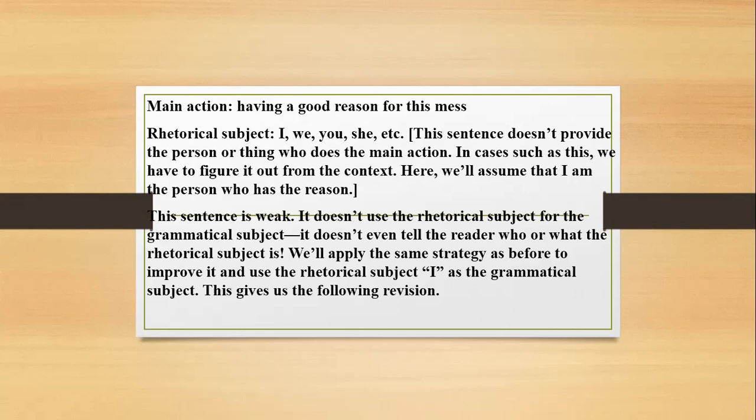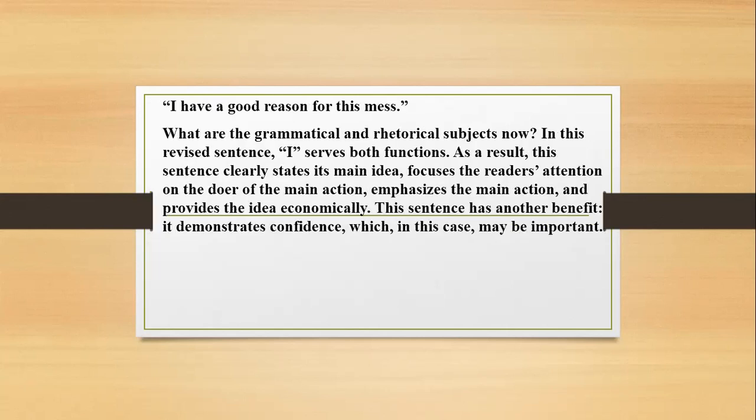In cases such as this, we have to figure it out from the context. Here, we'll assume that I am the person who has the reason. This sentence is weak. It doesn't use the rhetorical subject for the grammatical subject, it doesn't even tell the reader who or what the rhetorical subject is. We'll apply the same strategy as before to improve it and use the rhetorical subject I as the grammatical subject. This gives us the following revision. I have a good reason for this mess.